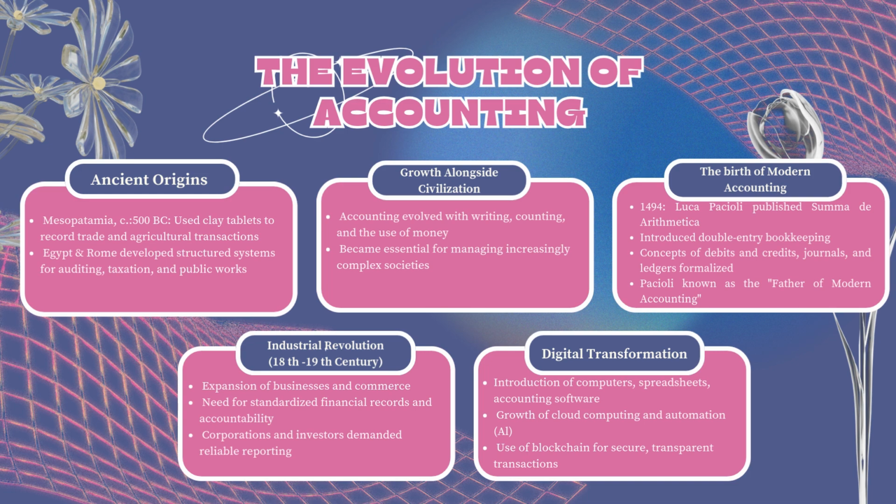The Industrial Revolution, 18th to 19th century: expansion of businesses and commerce, and the need for standardized financial records and accountability. Corporations and investors demanded reliable reporting. Digital transformation: introduction of computers, spreadsheets, and accounting software; growth of cloud computing and automation, AI; and use of blockchain for secure, transparent transactions.